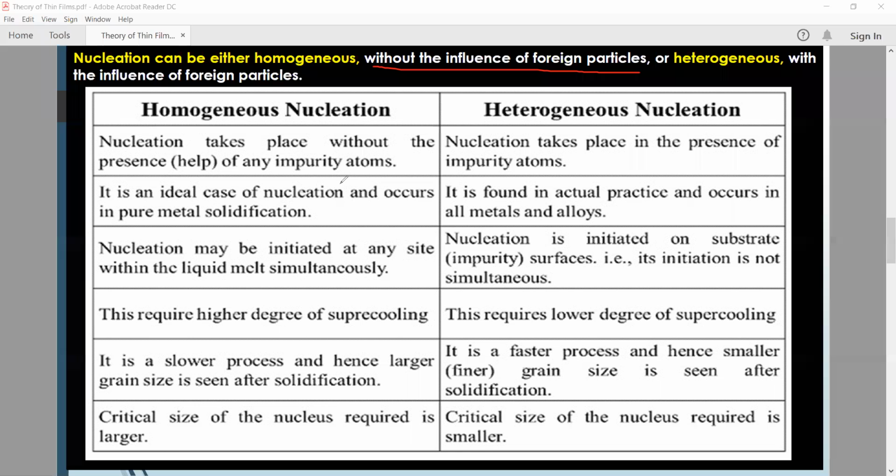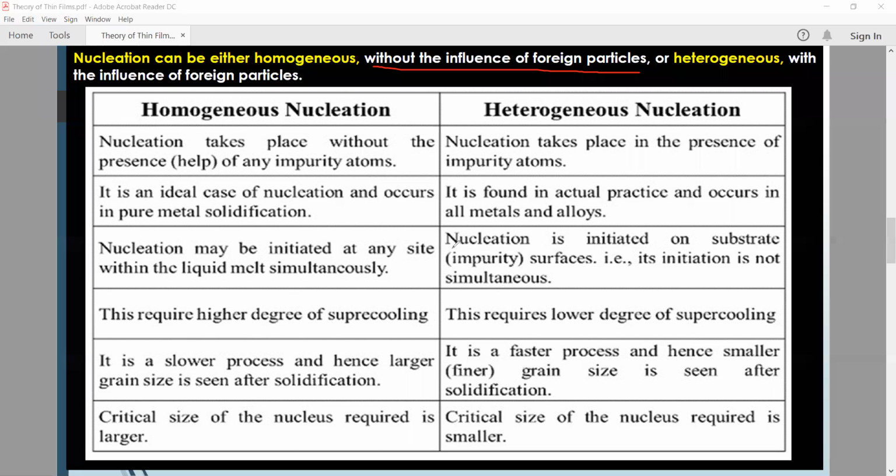If a brand new piece of glassware or plastic container is used, the crystal may not form, because the container surface is too smooth to allow heterogeneous nucleation. On the other hand, a badly scratched container will result in many lines of small crystals whenever we deposit the material. So basically these two processes are happening.